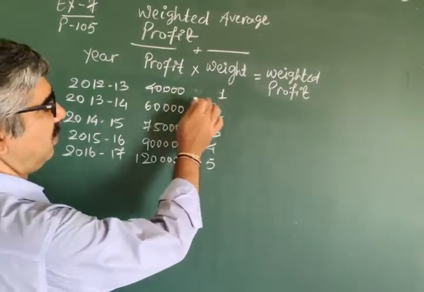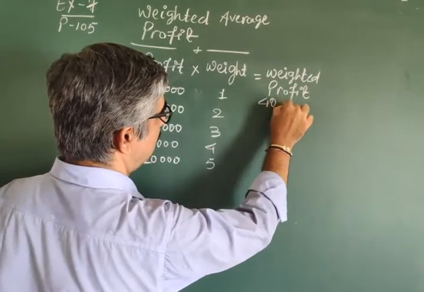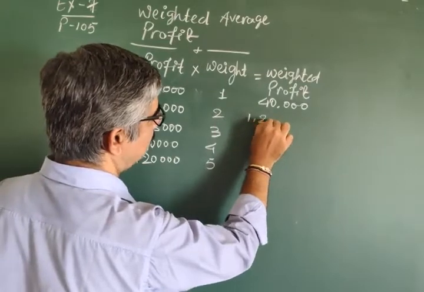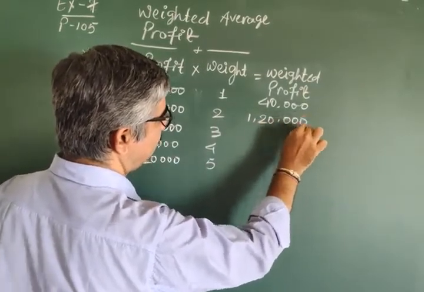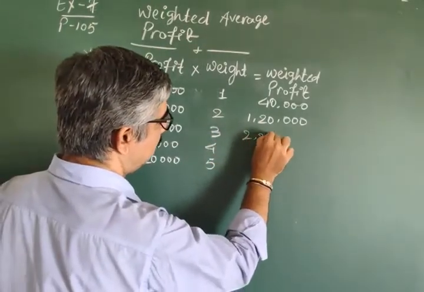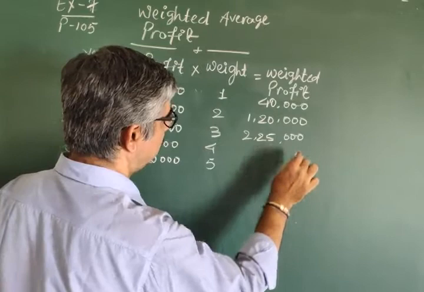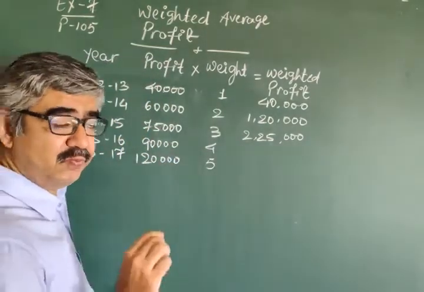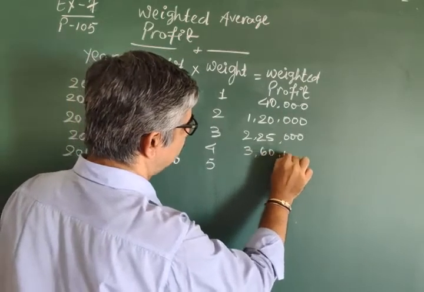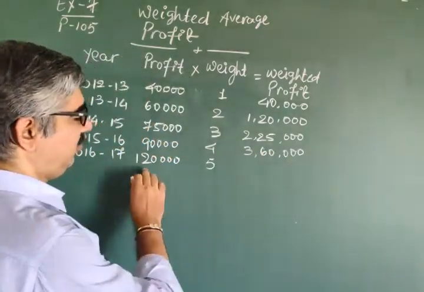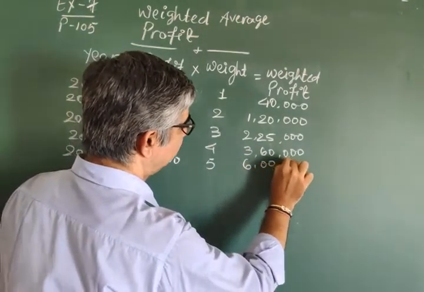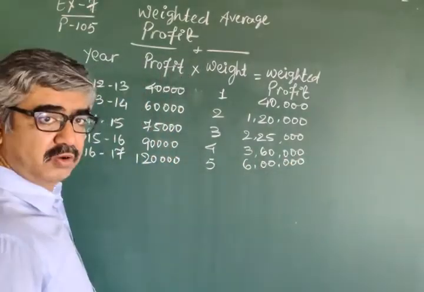Clear? 40,000 into 1, 40,000. 60,000 into 2, don't do 12,000 now. 75,000 into 3, 2,25,000. 90,000 into 4, 3,60,000. And again 1,20,000 into 5, 6 lakh. Is it okay?